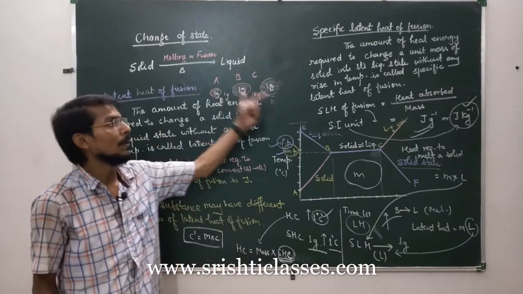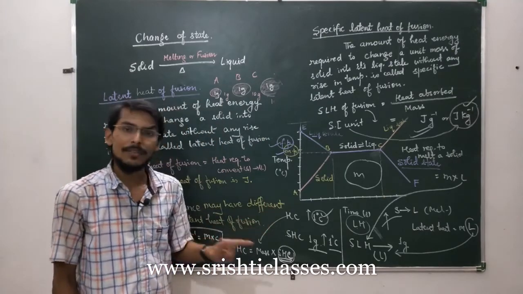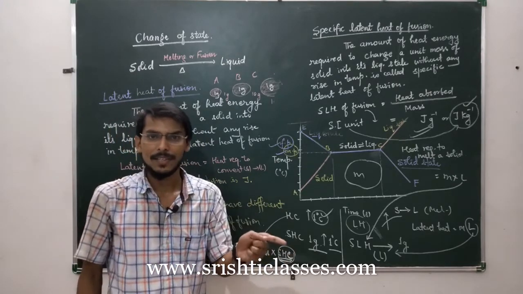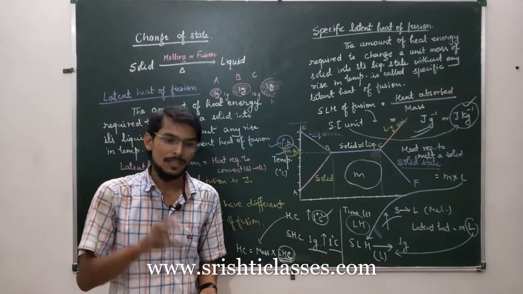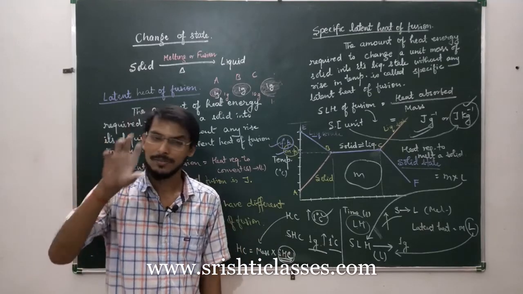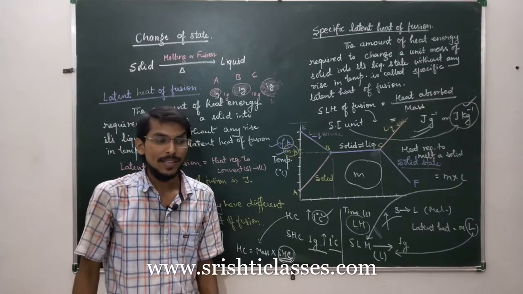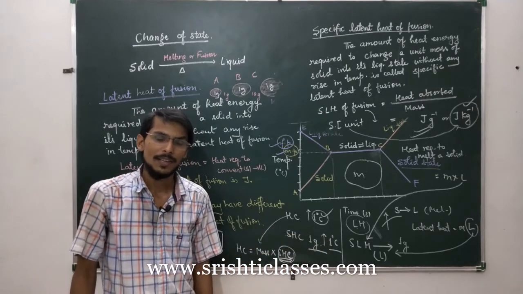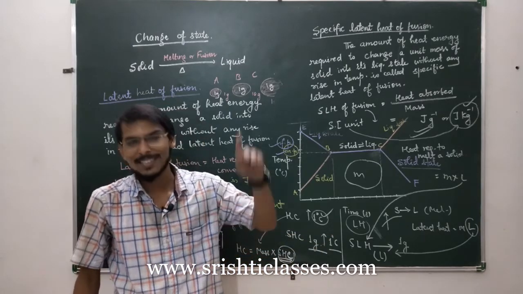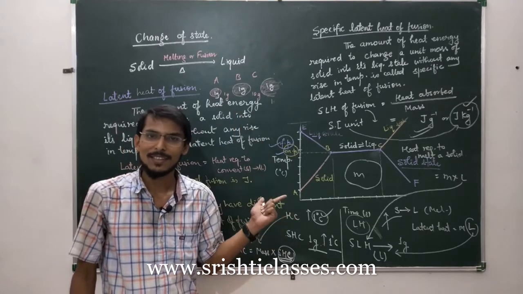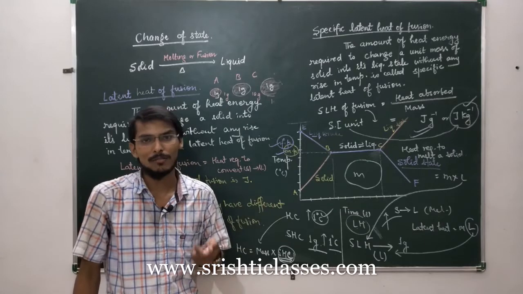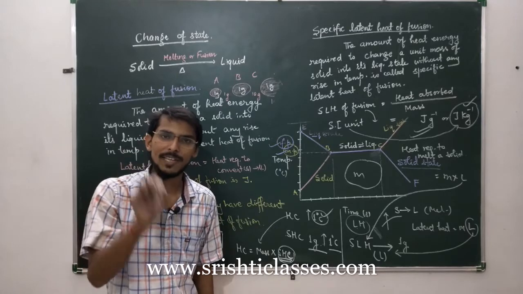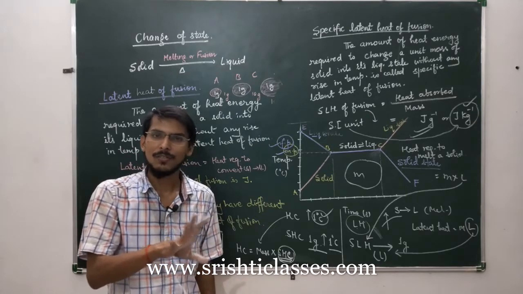Now the whole topic has only one theme: whenever the question includes conversion of state, if in the question it has been asked that you are told to convert ice into water, then the process of conversion involves latent heat of fusion, while the process of rise in temperature involves heat capacity. Whenever we are asked to calculate the value of heat energy required to raise the temperature, then we use specific heat capacity and mass for the calculation.